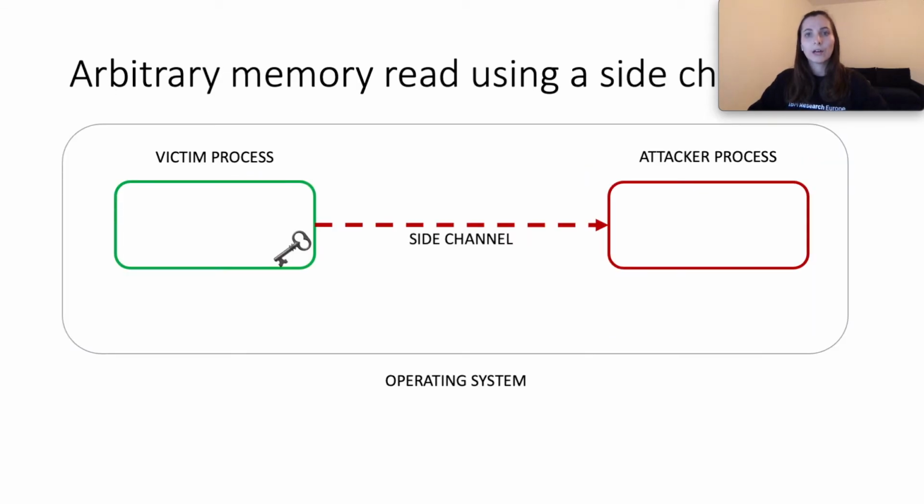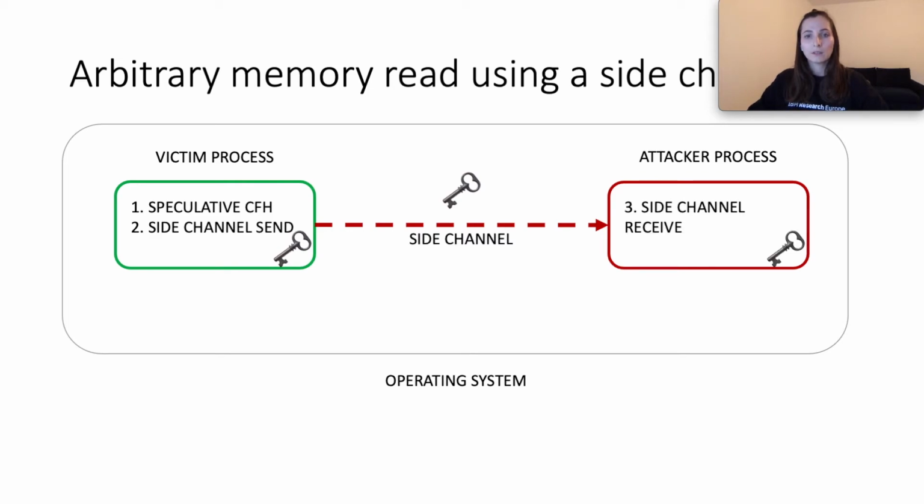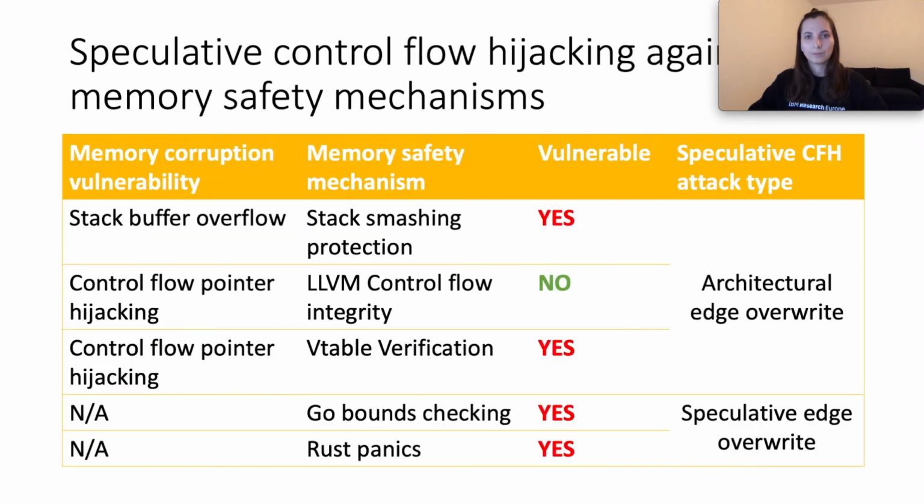Here we see on a higher level how the side channel is used to transfer victim secrets to the attacker process. After speculative control flow hijacking, followed by side channel send via ROP sequence, the victim secret is encoded in the side channel. The attacker then reads the encoded secret in the side channel receive phase, therefore obtaining the secret key. The leak rate recorded in the SSP attack is 0.3 bytes per second.